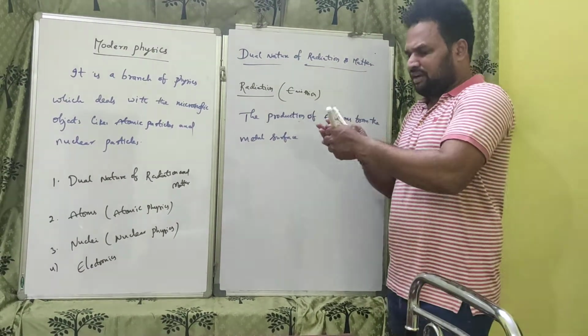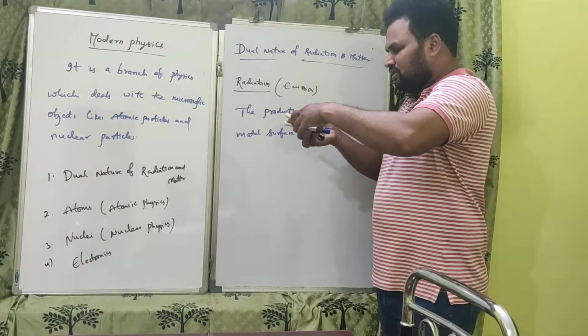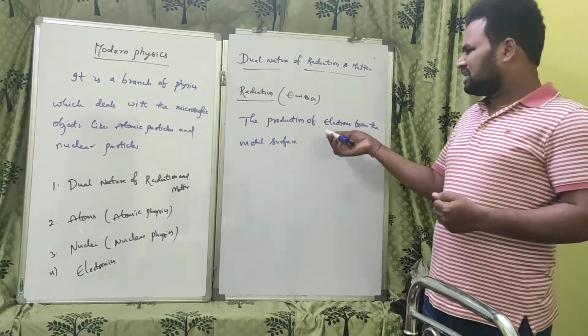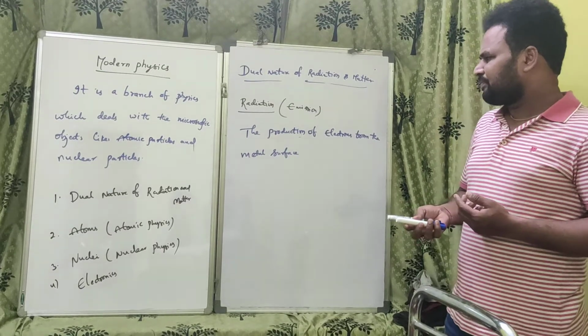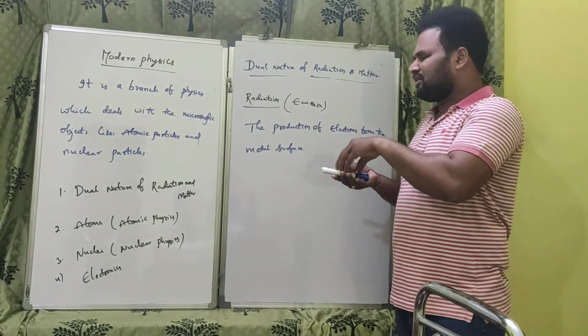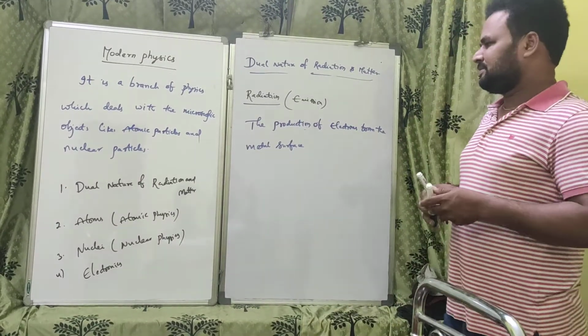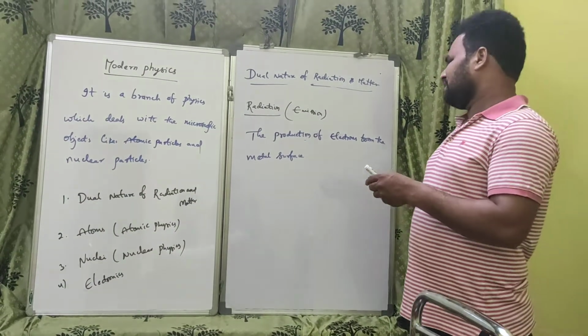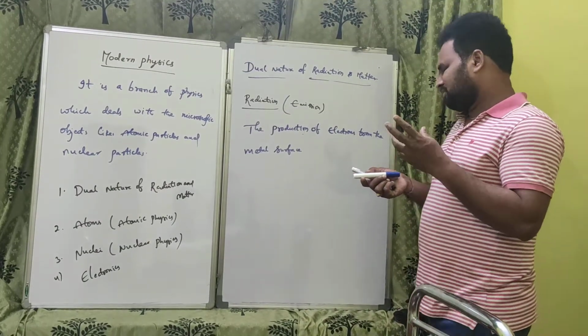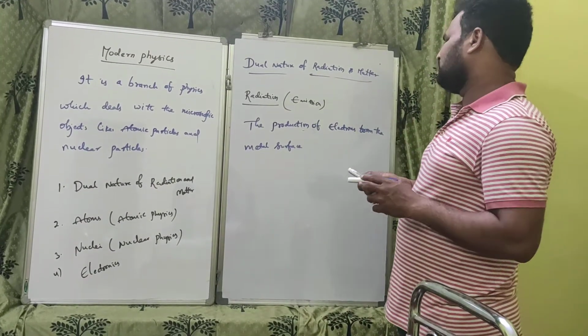Suppose we take a metal. Now from this metal we have to produce some electrons. Is it possible by normal methods? It is not possible. We can get the electrons from experimental techniques. We cannot easily get electrons from a metal rod, so some work we have to do.